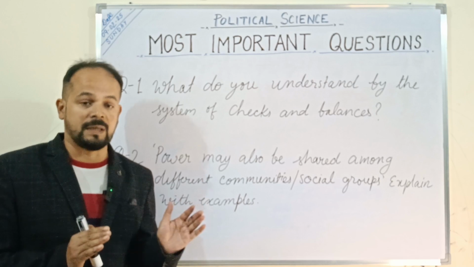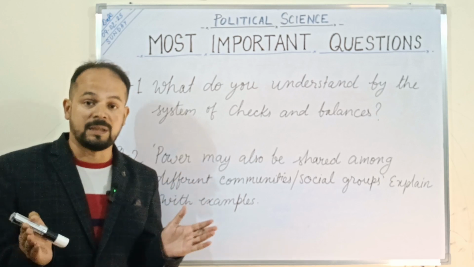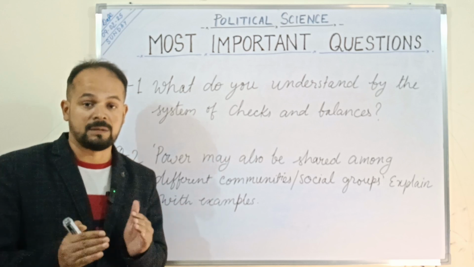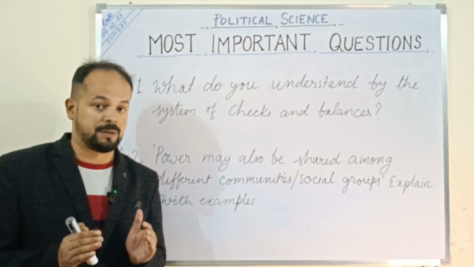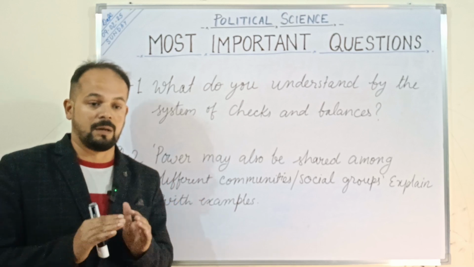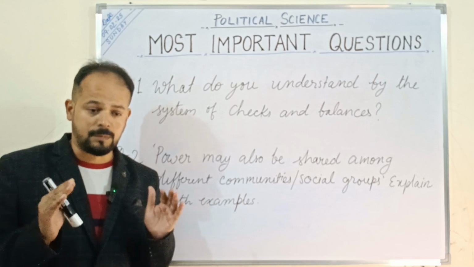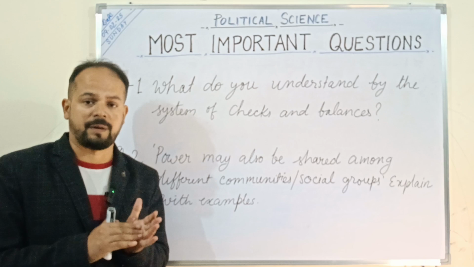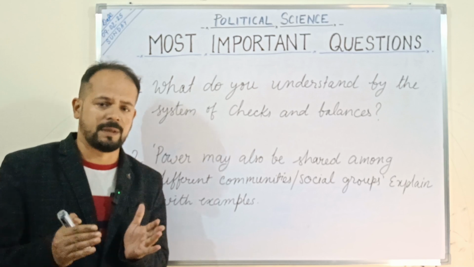What happens when groups are not shared power with, as we saw in the case of Sri Lanka? There the Tamils were not given their due in the power sharing arrangements. They were not in the decision making places, their language was not recognized, and various majoritarian measures were taken.